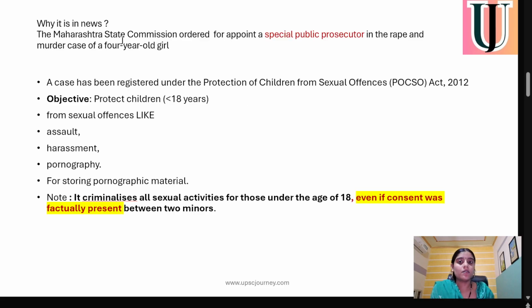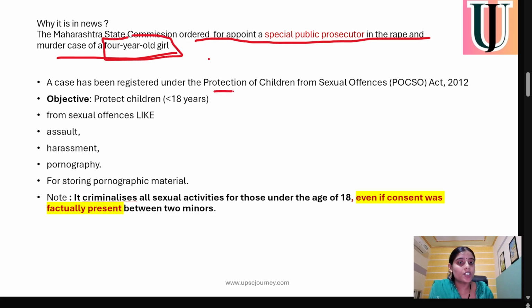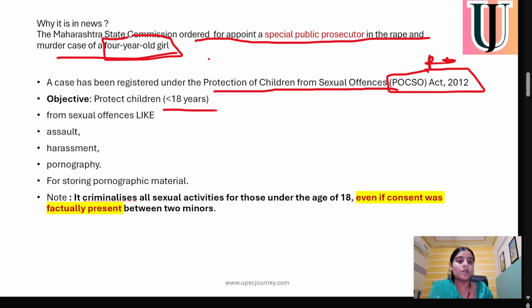What is in the news is that the State Maharashtra Commission ordered the appointment of a special public prosecutor in the rape and murder of a 4-year-old girl. The case has been registered under the Protection of Children from Sexual Offences Act, the POCSO Act 2012, which deals with the protection of children below the age of 18. If any crime is committed against a minor, the case will be registered according to the POCSO Act of 2012.